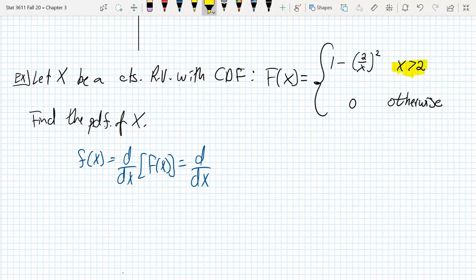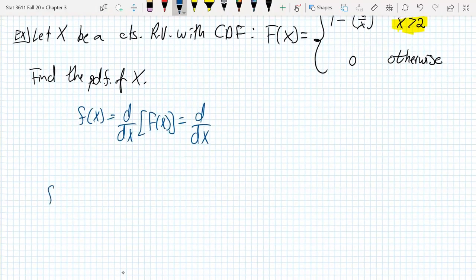Because if I take the derivative of 0 everywhere else, what's the derivative of 0? Well, that's just 0. So I know that the PDF, little f of x, is going to be 0 for everything other than x greater than 2. Let's start writing our answer right here. This is going to be equal to something for x greater than 2, and it's equal to 0 otherwise.